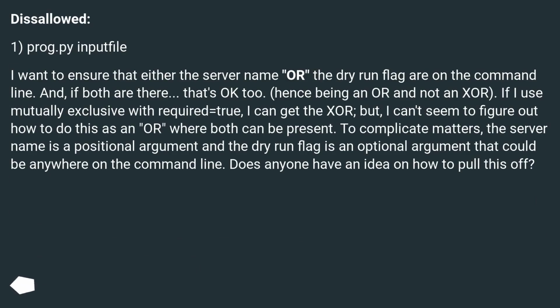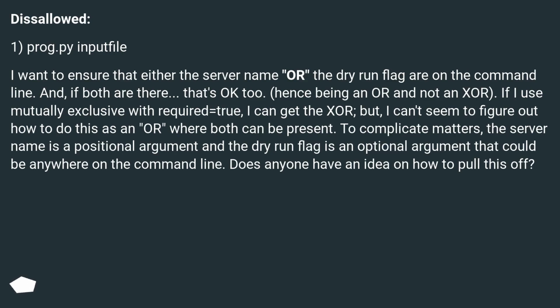Disallowed. 1. prog.py input file. I want to ensure that either the server name or the dry run flag are on the command line. And, if both are there, that's okay too. Hence being an OR and not an XOR. If I use mutually exclusive with required equals true, I can get the XOR, but I can't seem to figure out how to do this as an OR where both can be present.